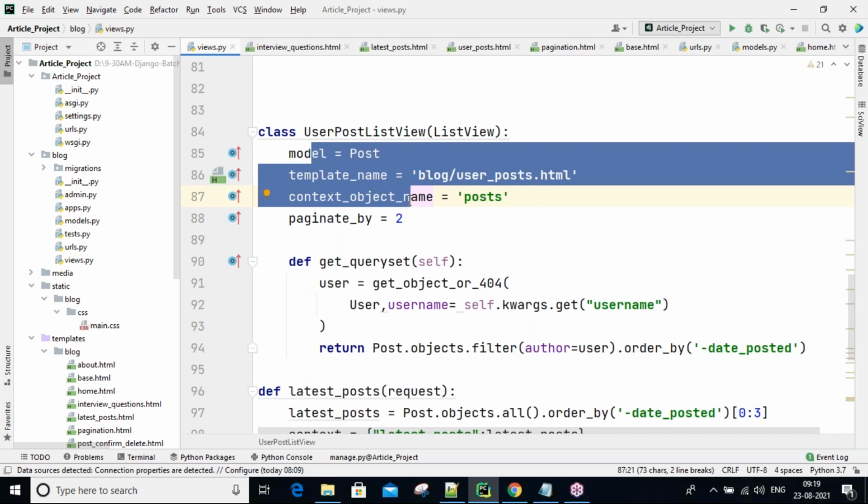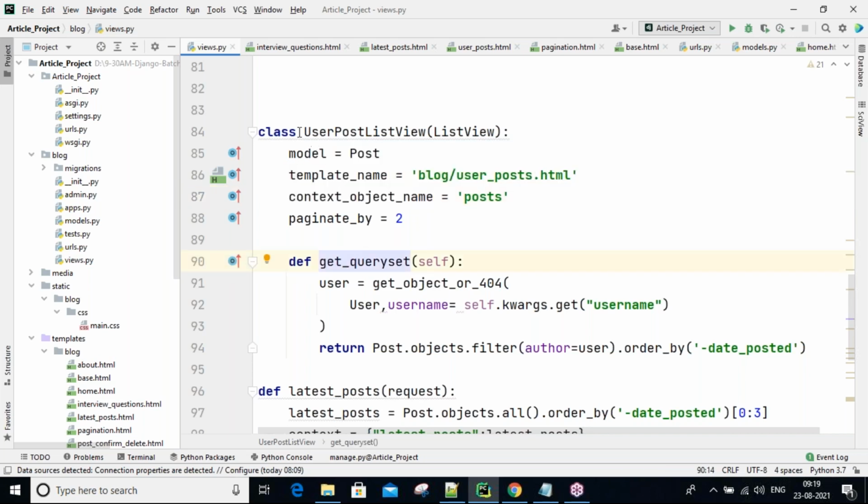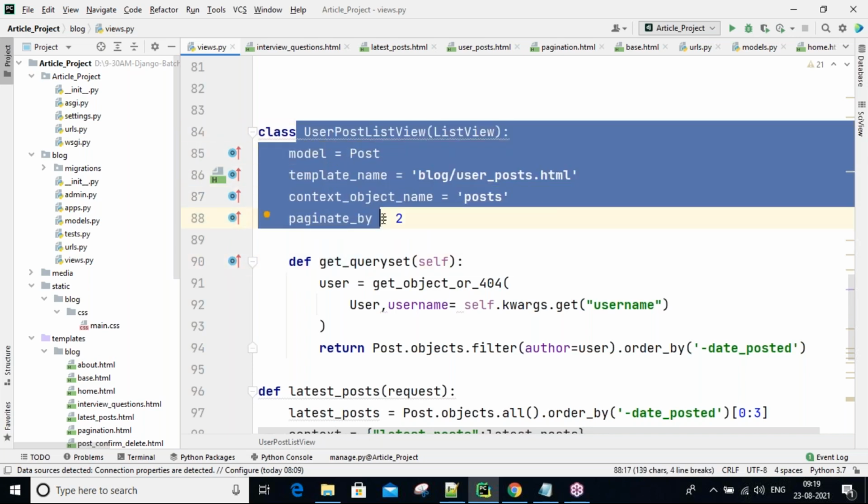Everything is live coding only, guys. No copy paste anywhere. And the concept-related material I'm also sharing every day, and the video links of the session we discuss, you are going to get.